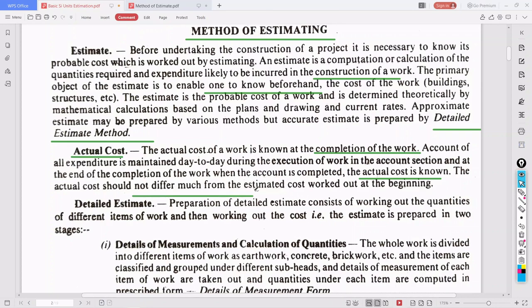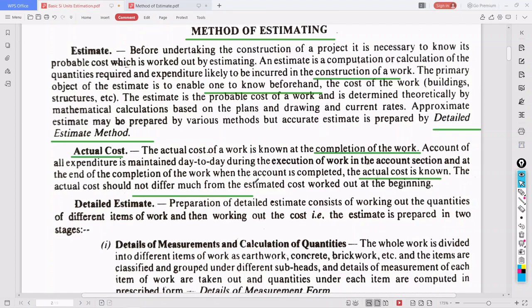It should not differ, otherwise the contractor or the officer in charge will be in trouble if it is more than the estimated cost. If it is less than the estimated cost, the government will provide a high amount to you. Okay, it is a profit for you, but that will not come into the picture.